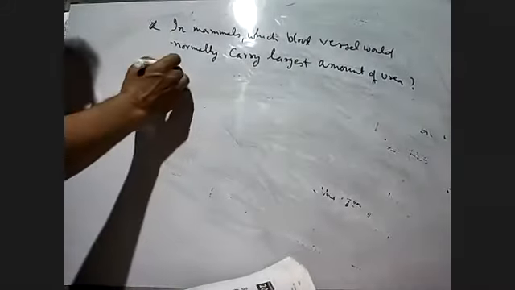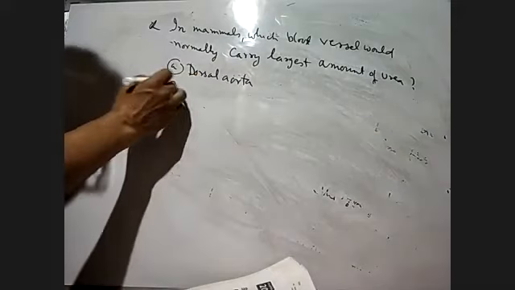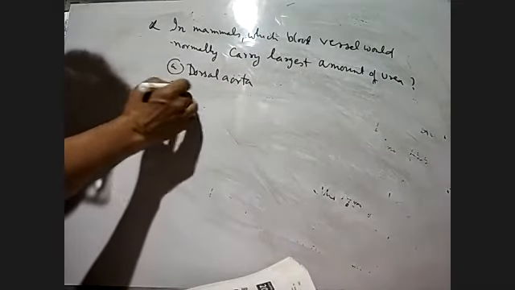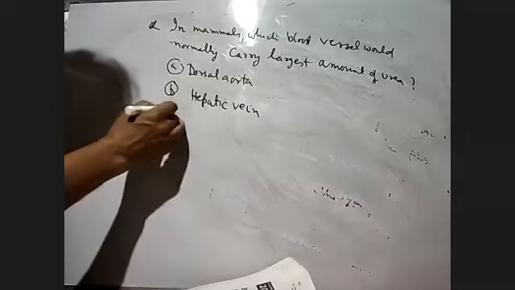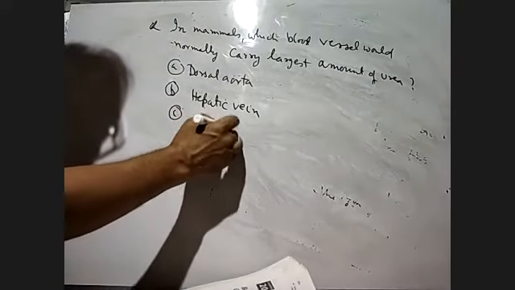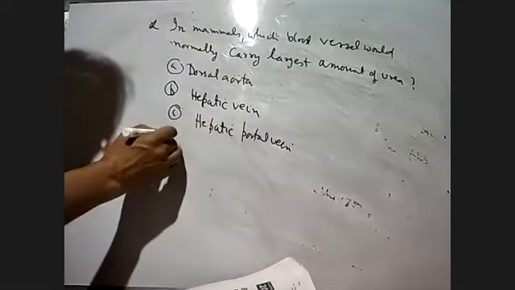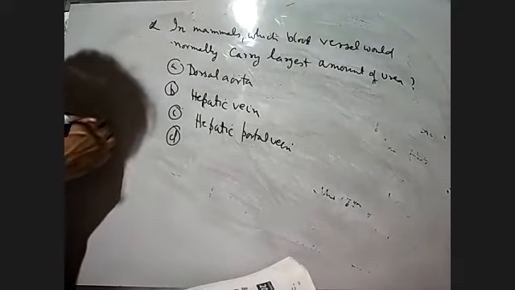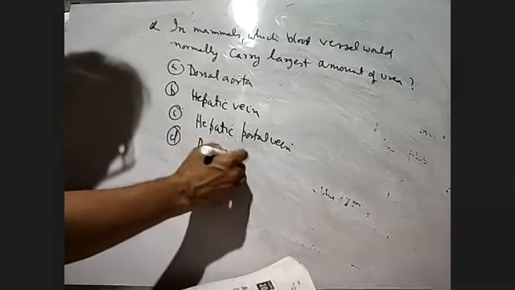This is a very, very important question. Options: A is the dorsal aorta, B is the hepatic vein, C is the hepatic portal vein, and D is the renal vein.